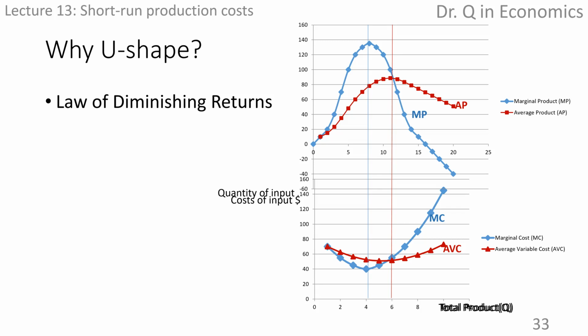The only difference is that the quantity of input on the product curve is expressed in its monetary value on the vertical axis for the cost curve. So as opposed to hiring one worker, we mark $10 because one worker costs $10.